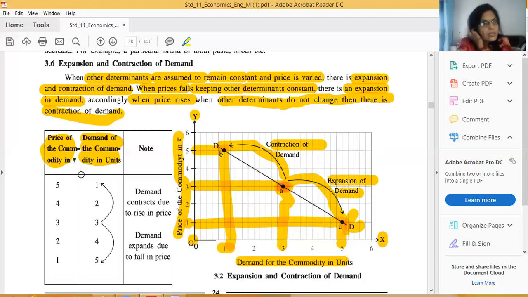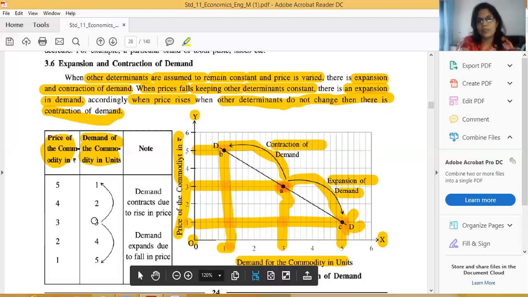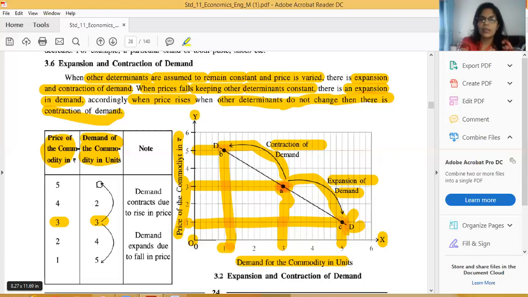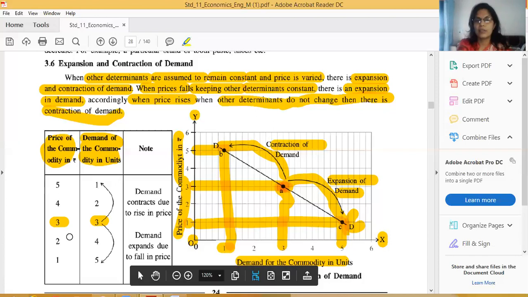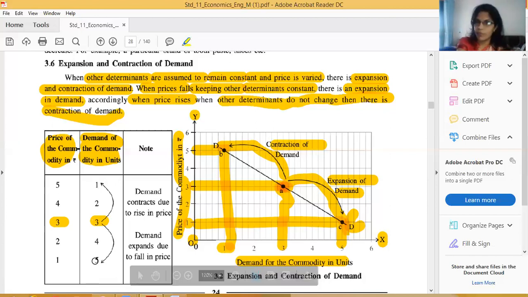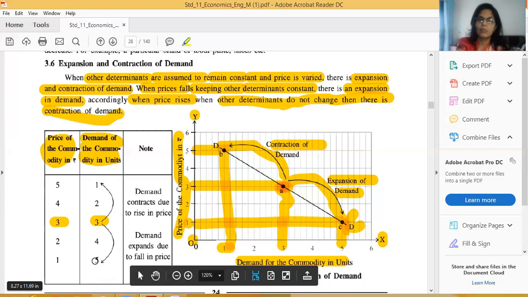In this table, when the price is 3 rupees, it is our middle point, 3 rupees, 3 units demanded. Correct? You can write 30 also. If you have any confusion, you can write 10, 20, 30, 40, 50. You will get the same marks. So you have to write demand of the commodity in units. Here we can write 5 rupees and 10 units, 4 rupees, 20 units, 3 rupees, 30 units, 2 rupees, 40 units, 1 rupee, 50. Only add a zero here, so it will be clear for you. Otherwise, maybe you will create complications in your mind. So you have to write 10, 20, 30, 40, 50. Okay, not 1, 2, 3.